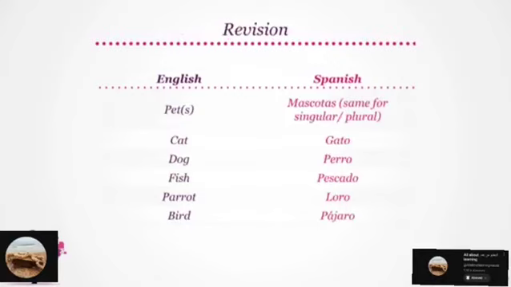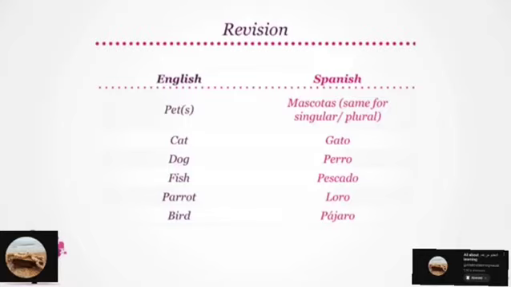Pets translates to mascotas. Cat is gato or gata. Try these, please. Gato or gata. Dog becomes perro or perra. Fish translates to pez. Can you try that? Pez. Parrot is translated as loro, and bird is pájaro. Say that yourself, please.